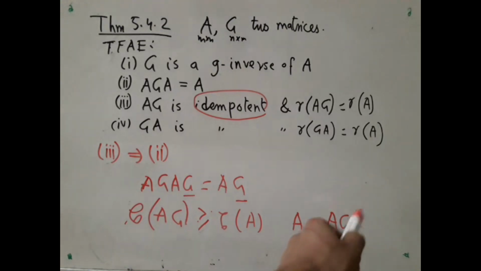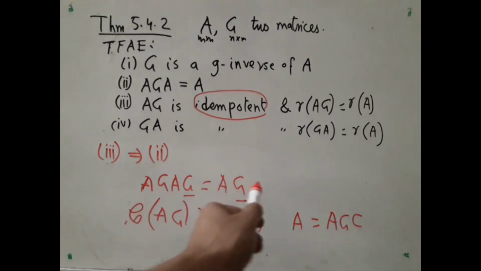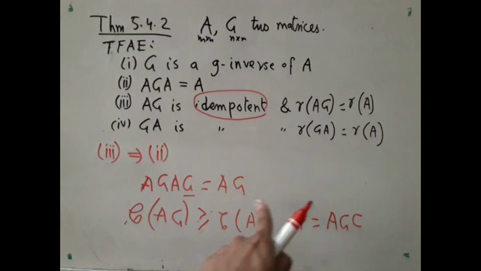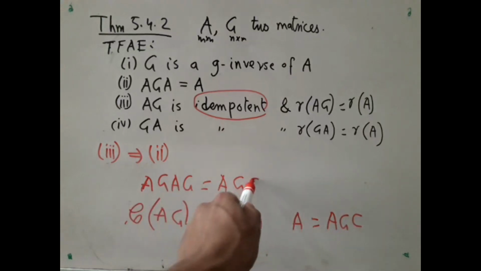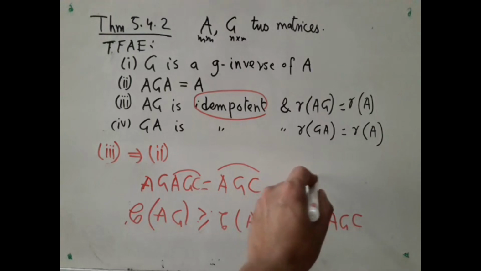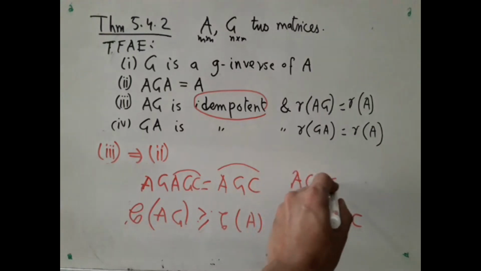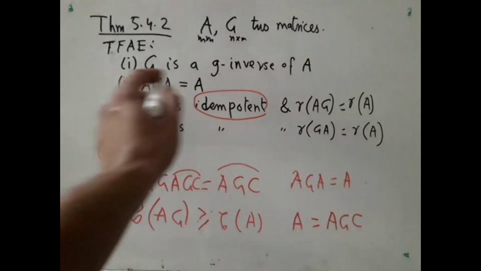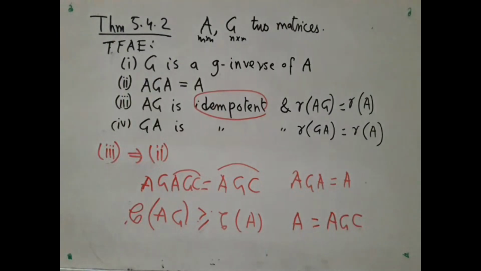Well, once you get such a C, that solves your problem. You post multiply both sides by that C. Now AGC is A and this AGC is also A, so you are left with AGA is equal to A, and that is precisely what you needed. So this completes the proof, and I will end this video here because it is getting long.